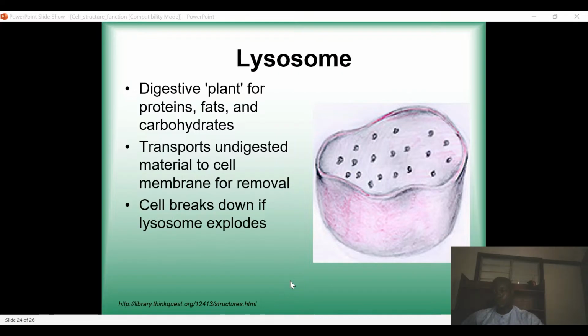So you're aware that the main function of the white blood cells is actually to be involved in the immunity of the human body. We have so many types of them, but in many cases, these lysosomes are the ones that do the job in all those different types of cells that you know.